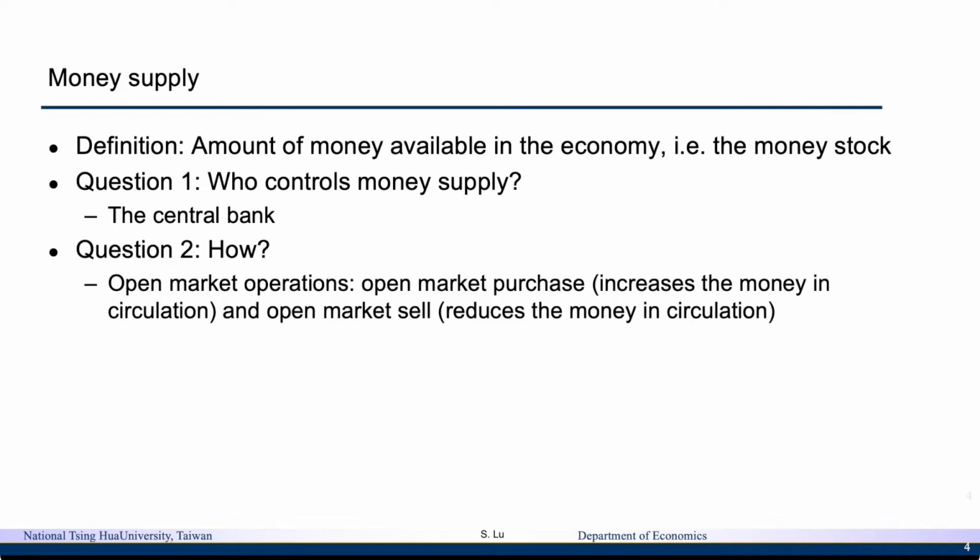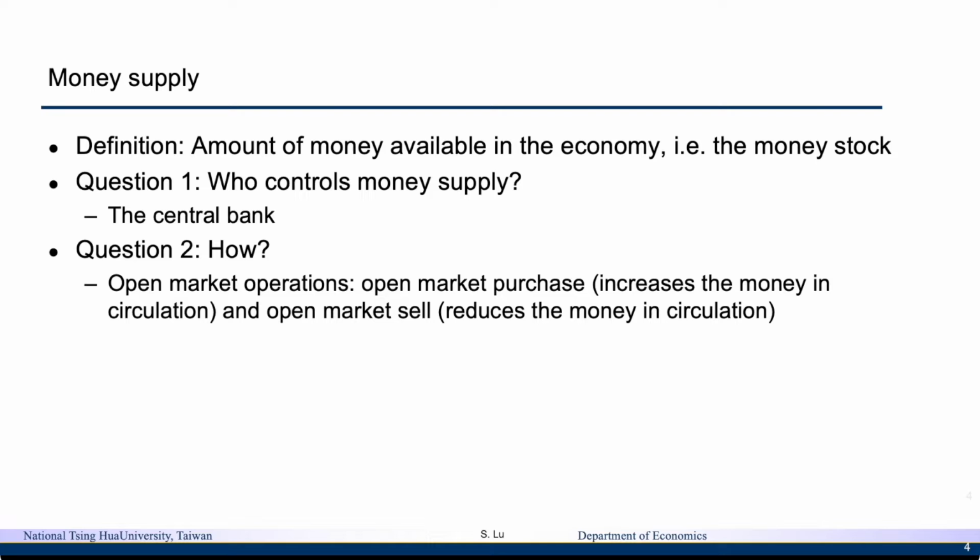The second question is how does the central bank control the money supply? It turned out that the central bank controls the money supply by open market operations, which includes the open market purchase and open market sale. One increases the money in circulation and the other reduces the money in circulation.